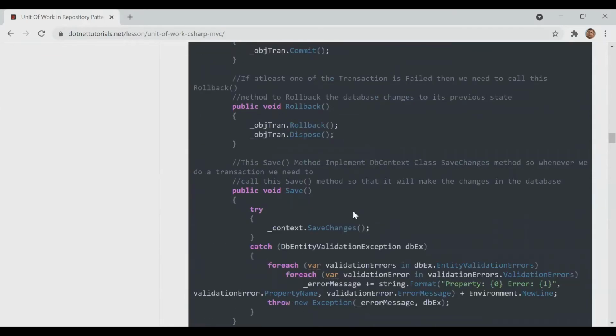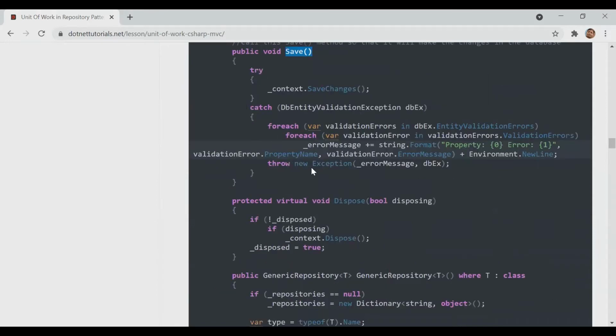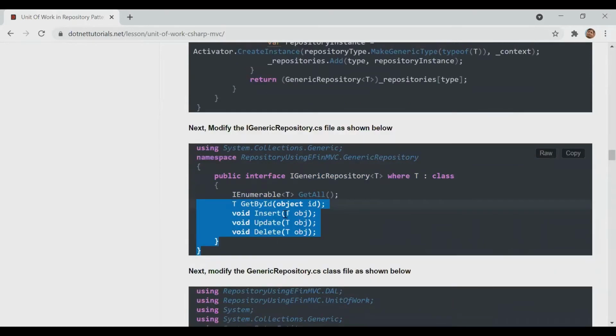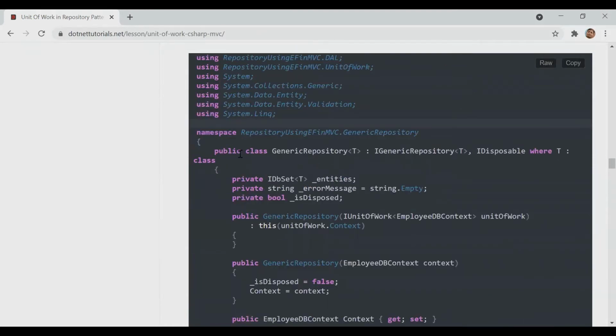Now what will happen? Then they have the save. In the save, they have some logic to check. Then they have the simple generic, which we have already implemented. Here they will implement generic and then inherit that. And here they will call the unit of work also. Now they will do these things.